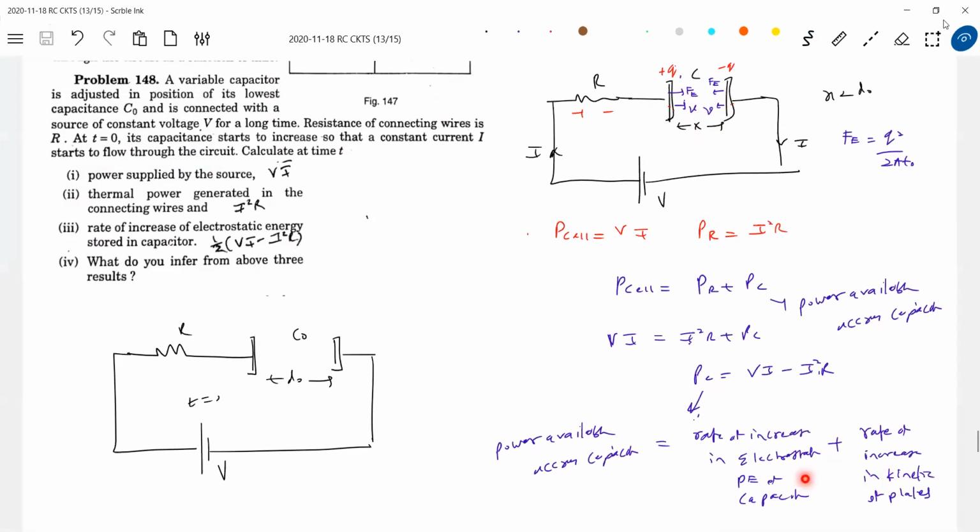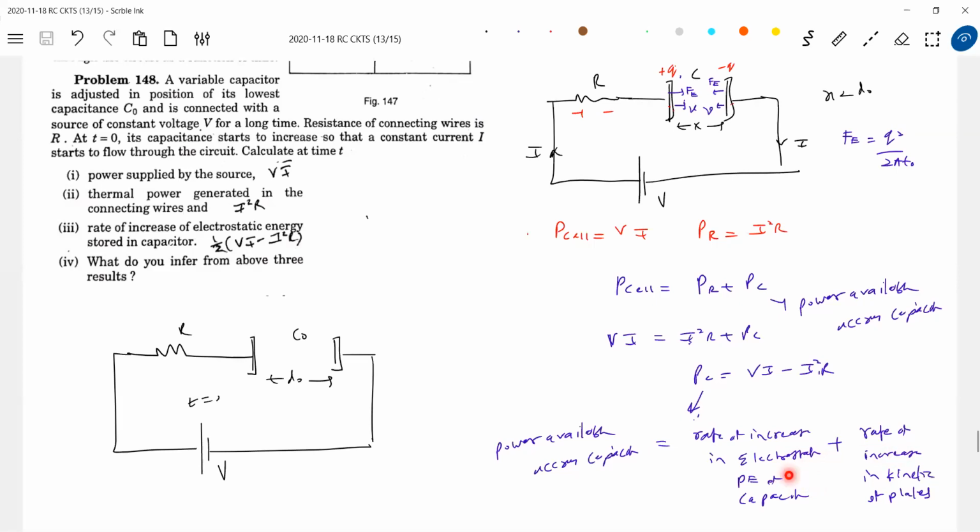Now what about their ratio? In what proportion will these two be? Where have we come across such a thing? Go back to the dielectric slab between the plates. Half of it will be converted into kinetic energy of the slab, and the remaining will be the increase in potential energy of the capacitor. You have to go back to what you learned.